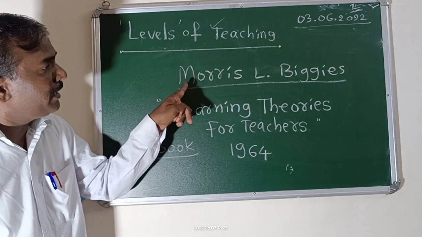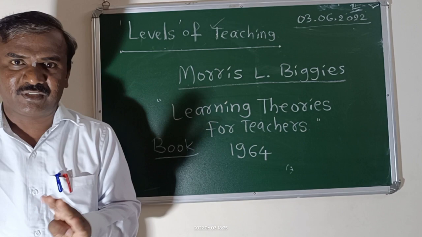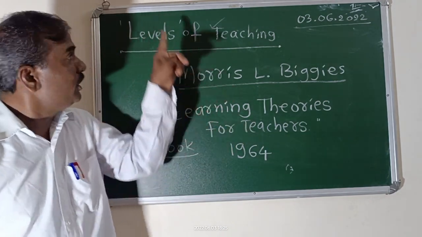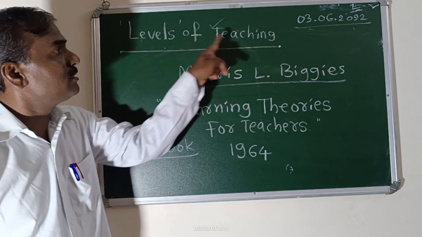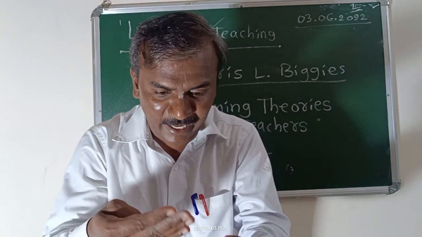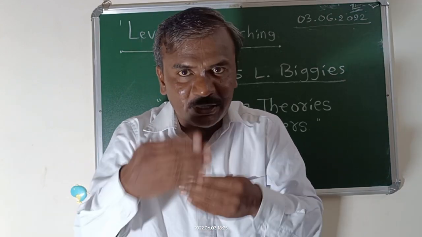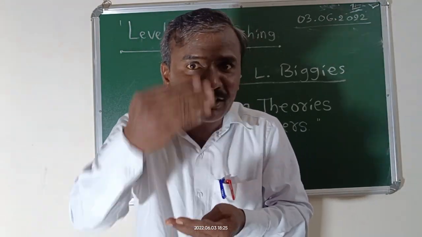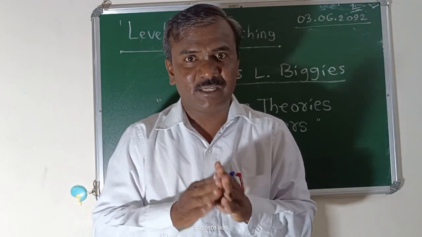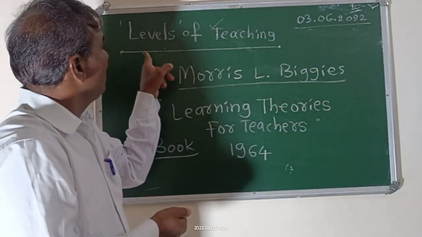This book was written by Morris L. Biggs. In this book, Mr. Morris introduced the term levels of teaching. Teaching and learning. Teaching means we should teach the content, and learning means we should understand the concept. Teaching and learning is a process, and this process always follows levels.